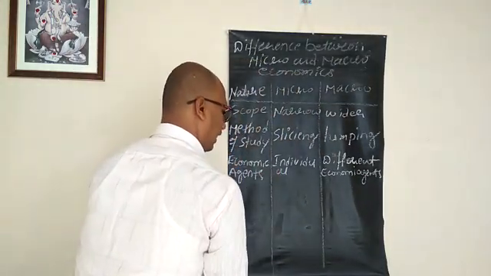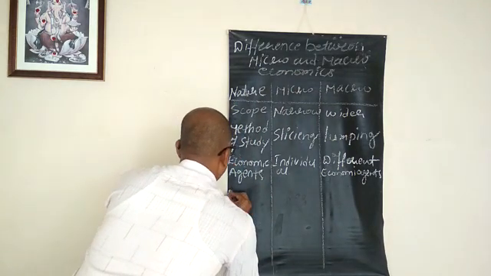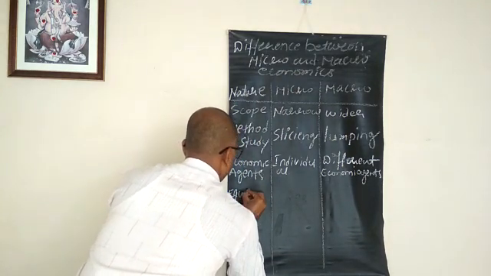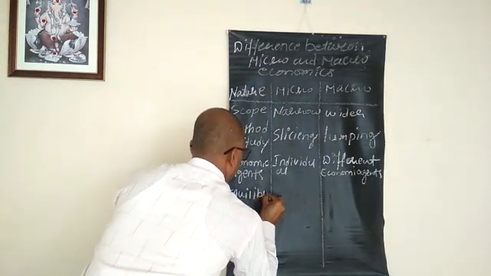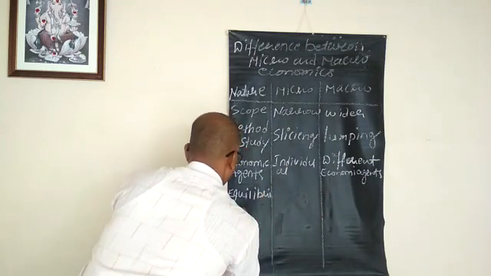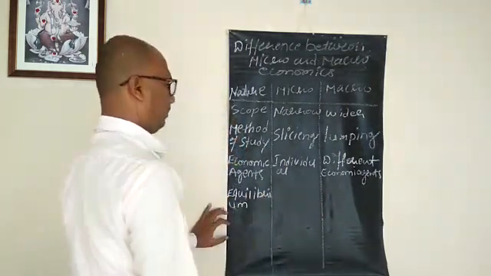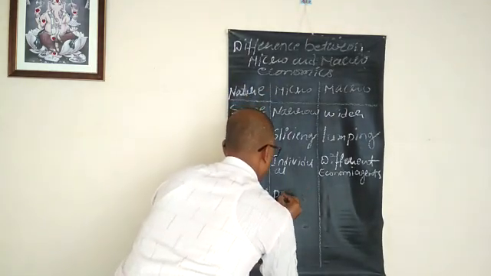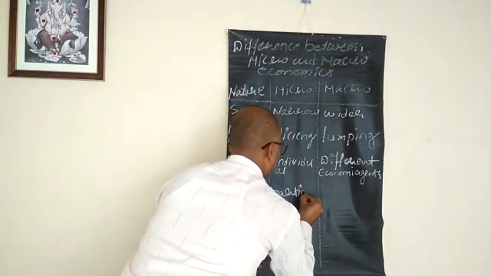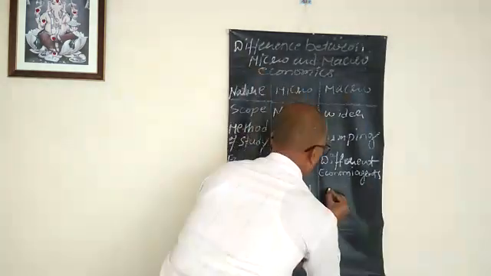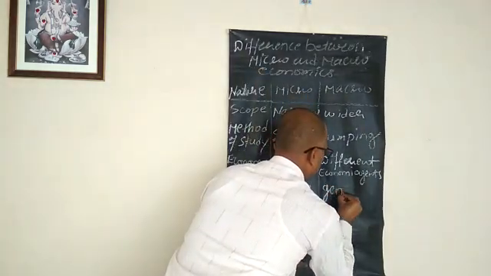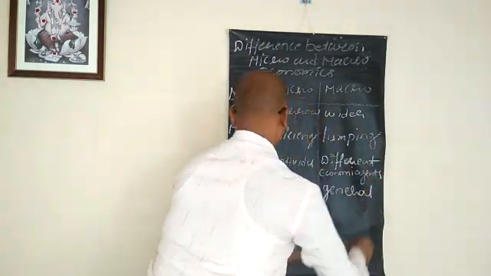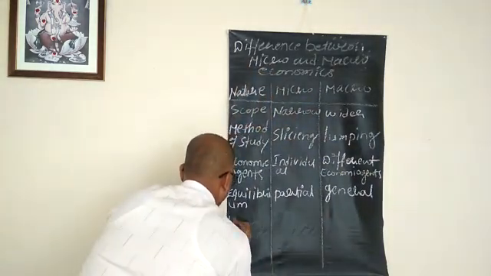Next to that, equilibrium. Microeconomics is partial. Macroeconomics general. And finally, domains.